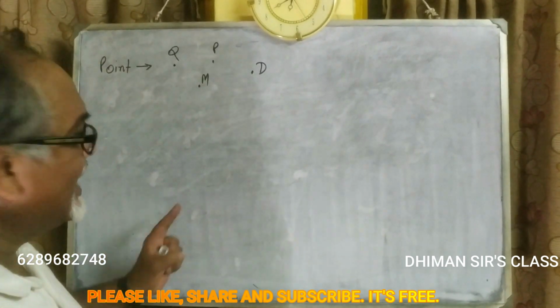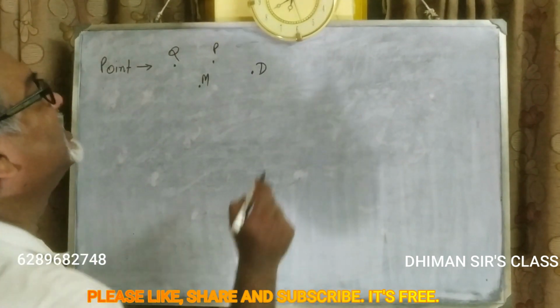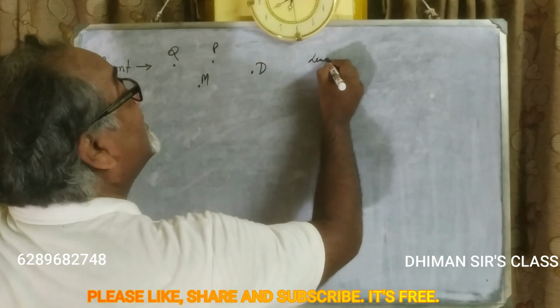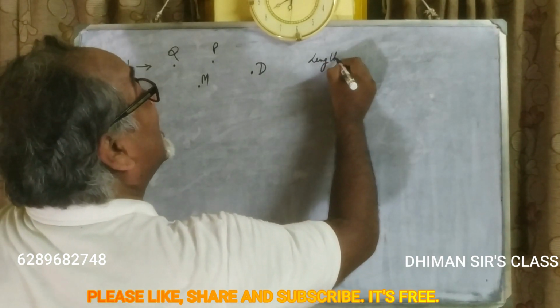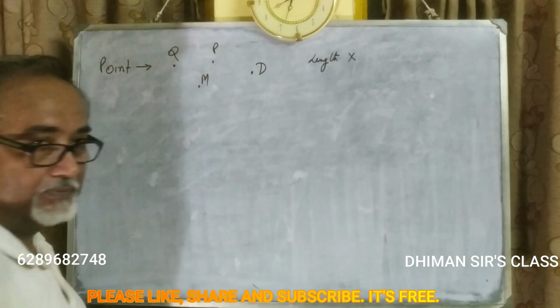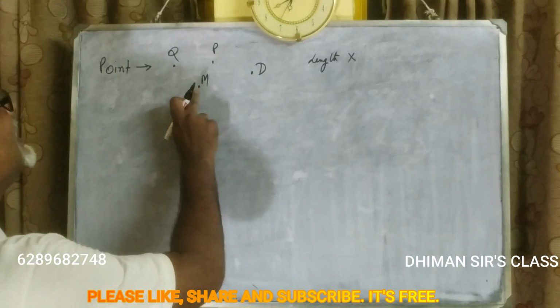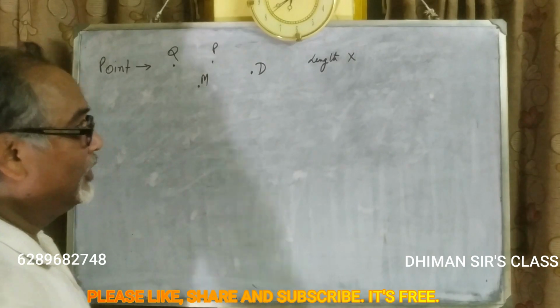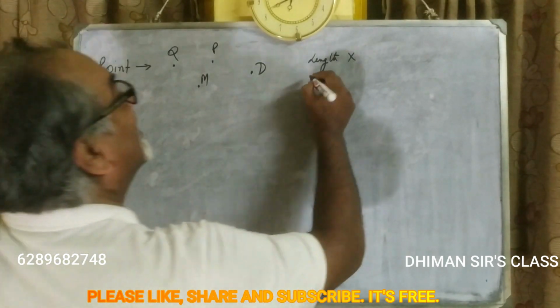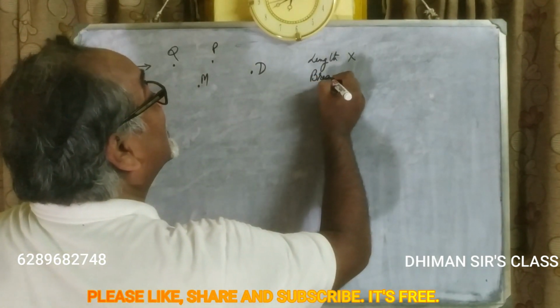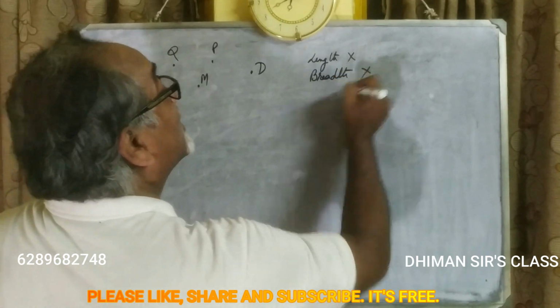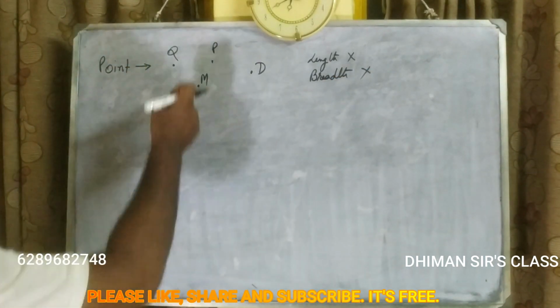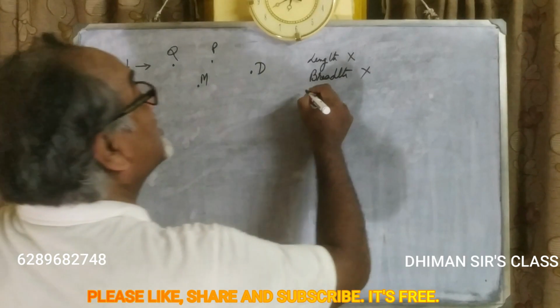Okay? So a point does not have any length. Can you measure how many centimeters long the point is? No. So length it does not have, breadth also is not there for a point.